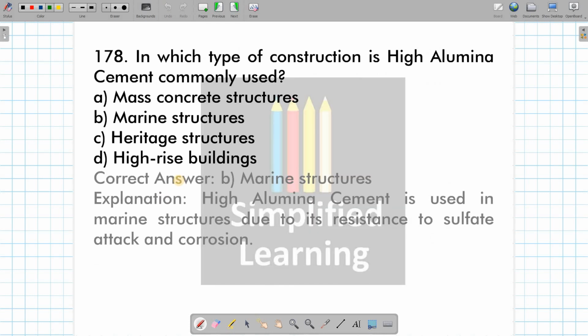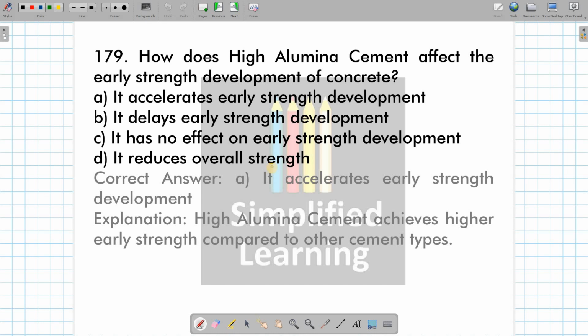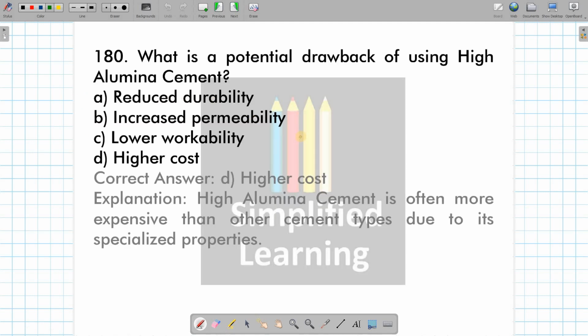And in which type of construction is high alumina cement commonly used? In marine structure, we are going to use the high alumina cement because it offers resistance to sulfate attack as well as corrosion. Then how does high alumina cement affect the early strength development of concrete? It accelerates the early strength development. Then what is the potential drawback of using high alumina cement? It is the high cost.